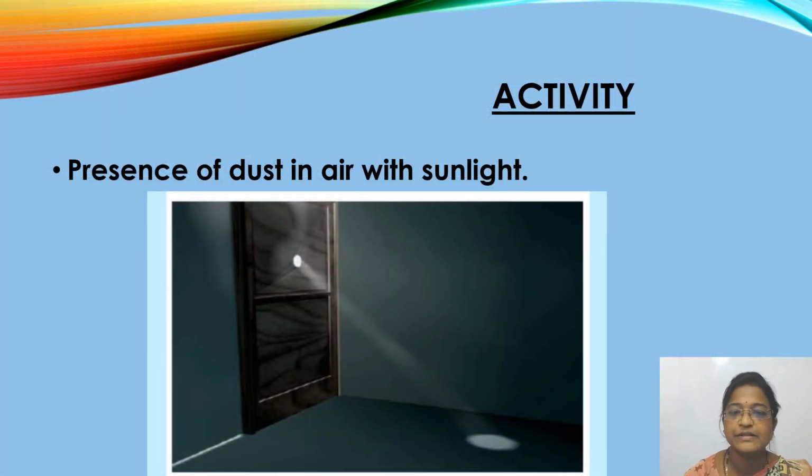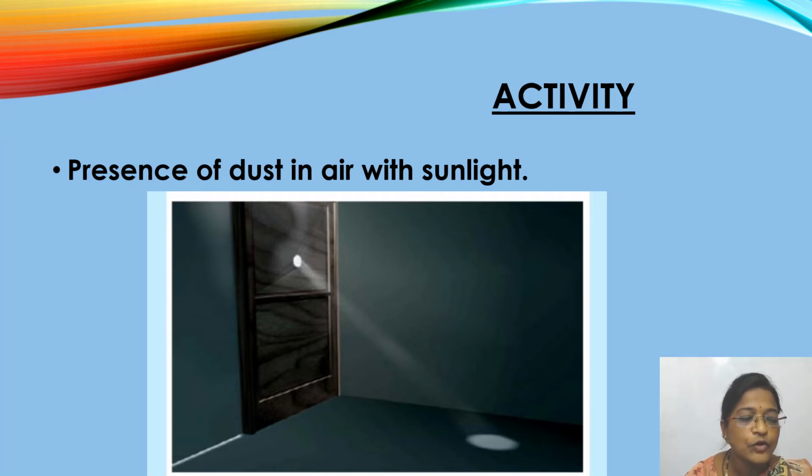So now here is one more activity to know the presence of dust in air. For this activity, we need one torch. Let me explain this activity. First you should find a sunny room, in your school or it might be your home. Close all the doors and windows with curtains. Pull them down to make the room dark. You should keep in mind that the room should be dark.